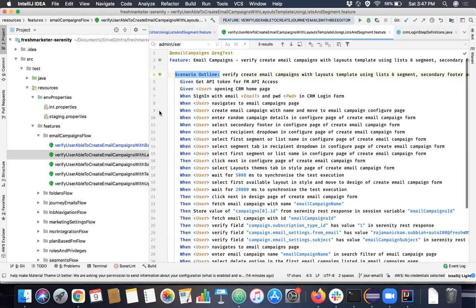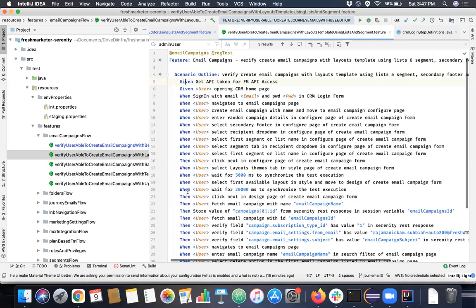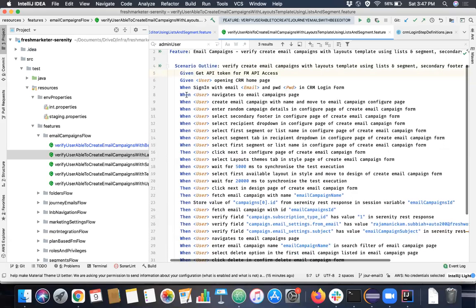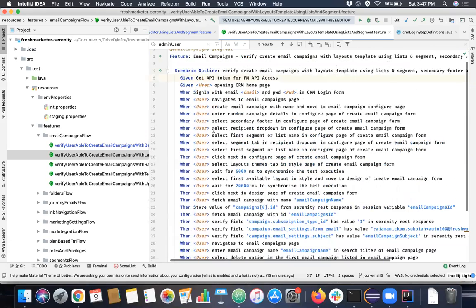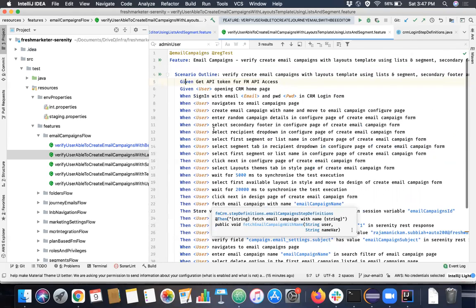But for execution of all these steps, why do we need these keywords given, when, then, and those things? It's a standardization which Cucumber has designed using Gherkin. Okay, one question. If we give, see here there are two given, when, then, and those things. What if I replace every when, then with given? Let's say everything here is a given keyword only. It's a condition actually. Okay, given is a condition.